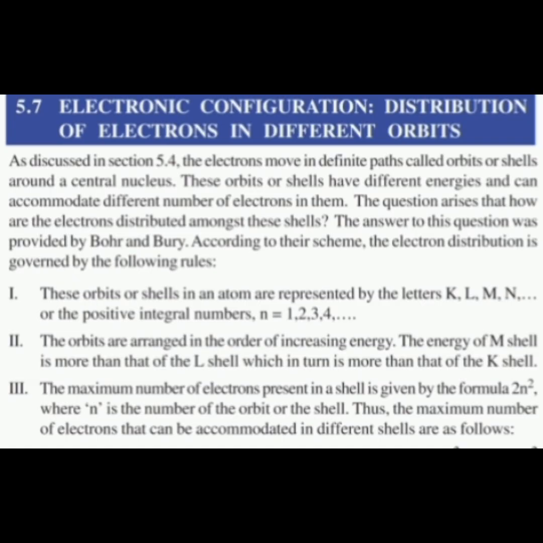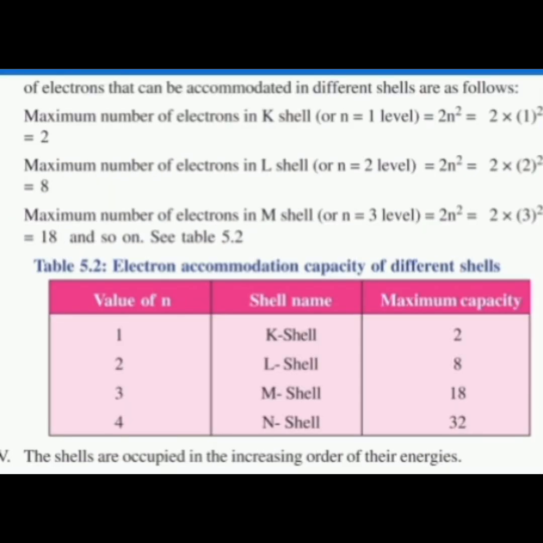Thus the maximum number of electrons that can be accommodated in different shells are as follows. These shells, the orbits where electrons are present, follow a formula, that is 2n to the power of 2, where n represents the orbit. The maximum number of electrons accommodated in the orbit is as follows. So the maximum number of electrons in K shell, where n is equal to the first level. So K shell is the first orbit.